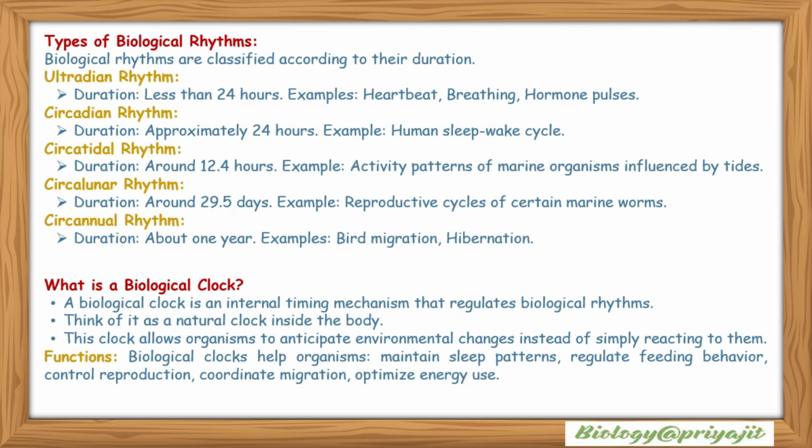Circalunar rhythm: duration around 29.5 days. Example, reproductive cycles of certain marine worms. Circannual rhythm: duration about 1 year, explains bird migration, hibernation, etc.